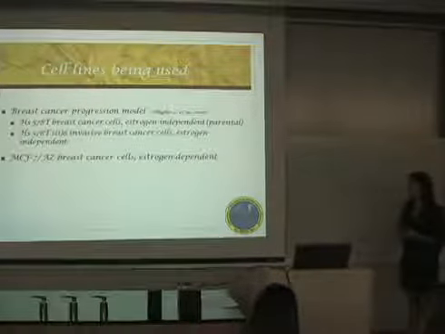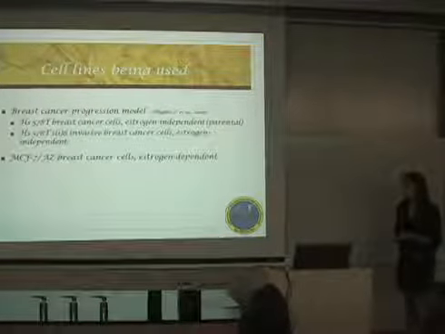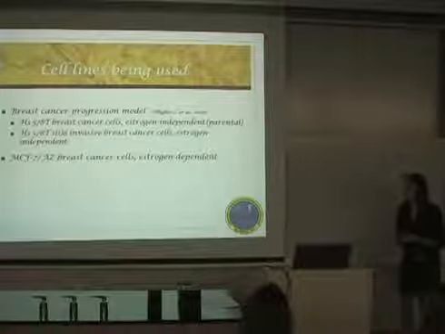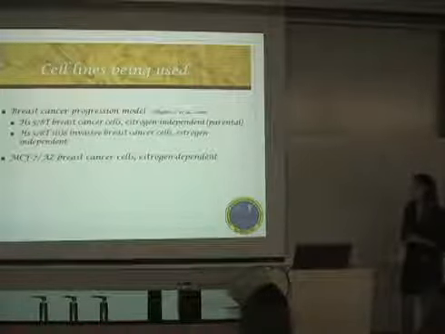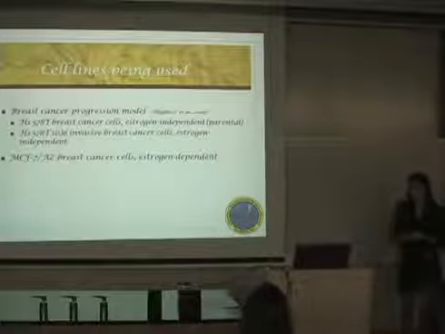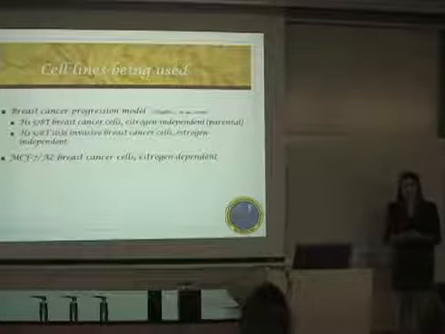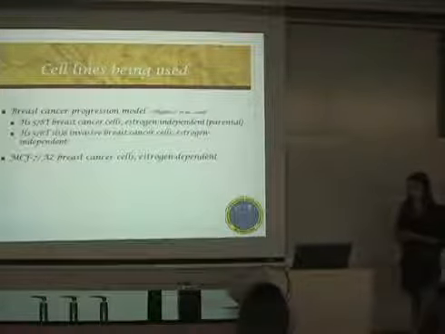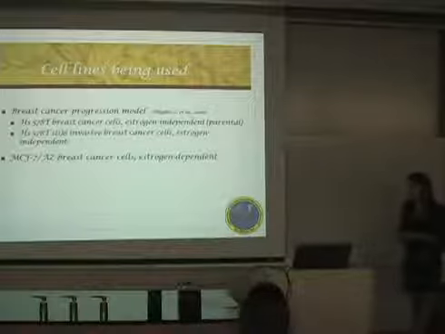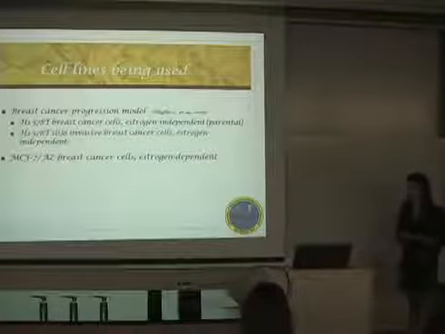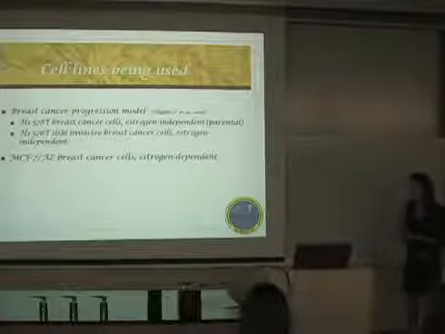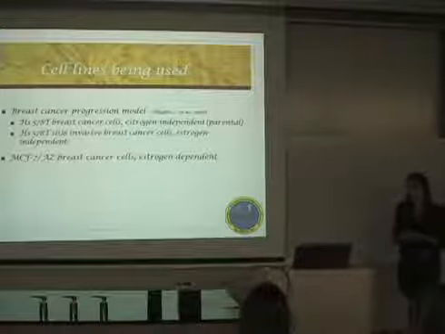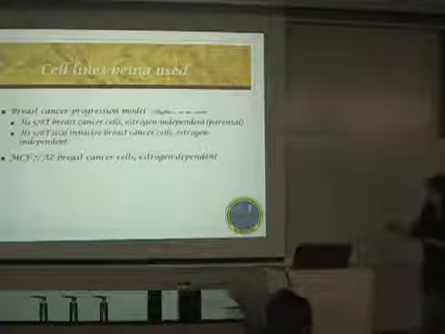So as it was explained previously, in this project we are using the HS578T breast cancer progression model, which consists of the HS578T parental and its derivative, the HS578T invasive. There are some similarities between these two cell lines, as was explained. Our HS578T is estrogen independent, and we decided to use the MCF7 AZ estrogen dependent cell line in order to see if they would interfere with the activity of the estrogen receptors.